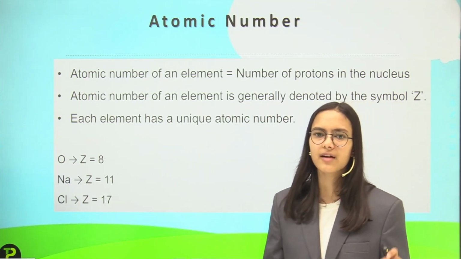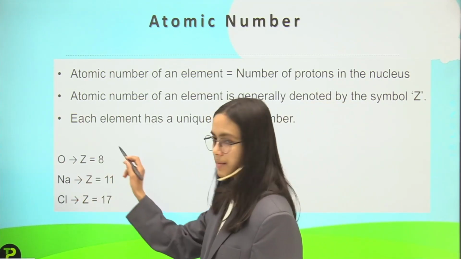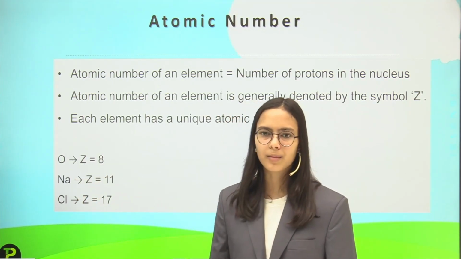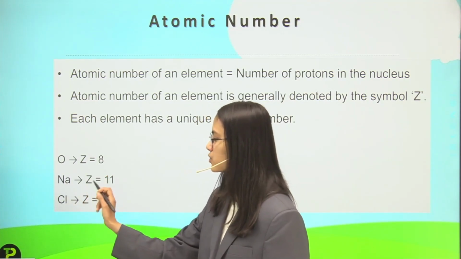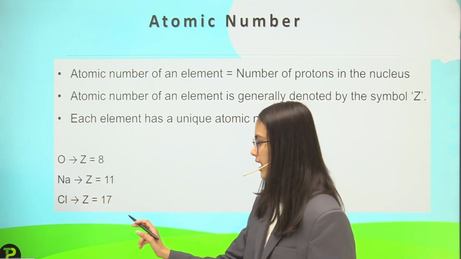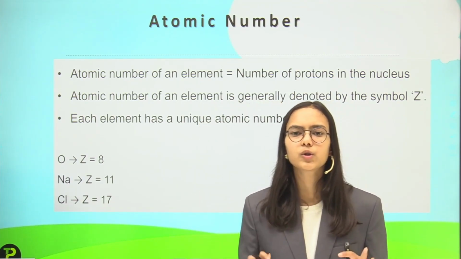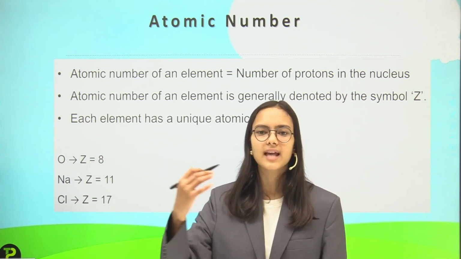Each element has a unique atomic number. All the elements have a unique atomic number. These are examples, note these: oxygen has Z equal to 8, so the atomic number of oxygen is 8. Sodium has atomic number 11, and chlorine has atomic number 17. I have talked about 20 elements in the topic elements, and those elements have a sequence.